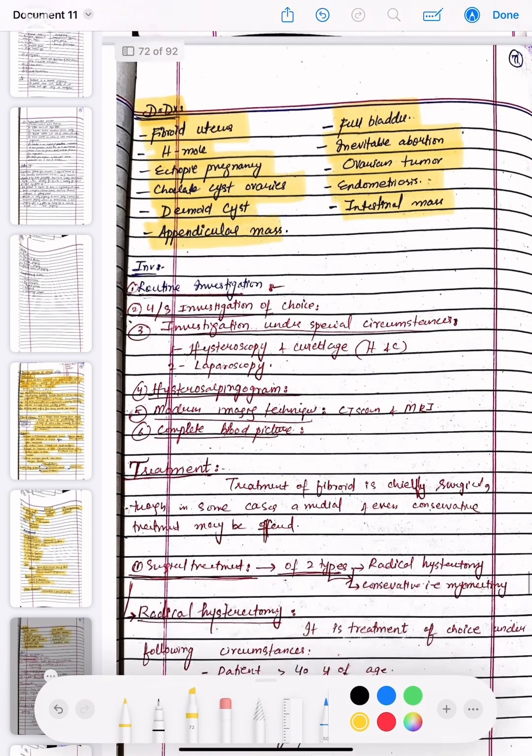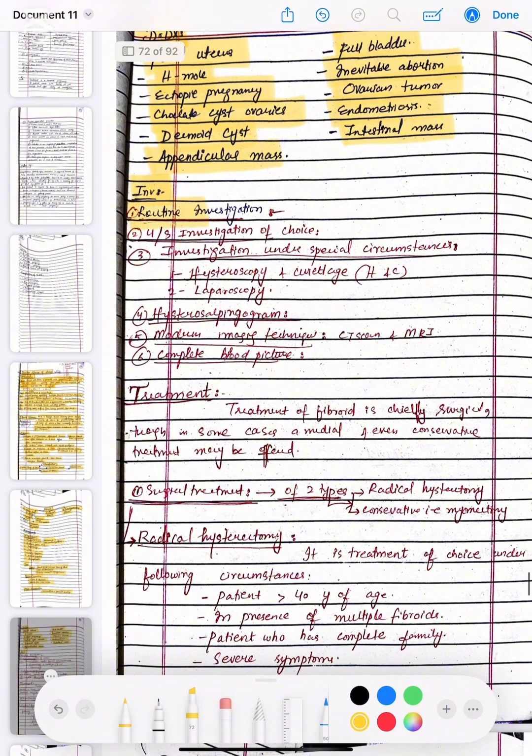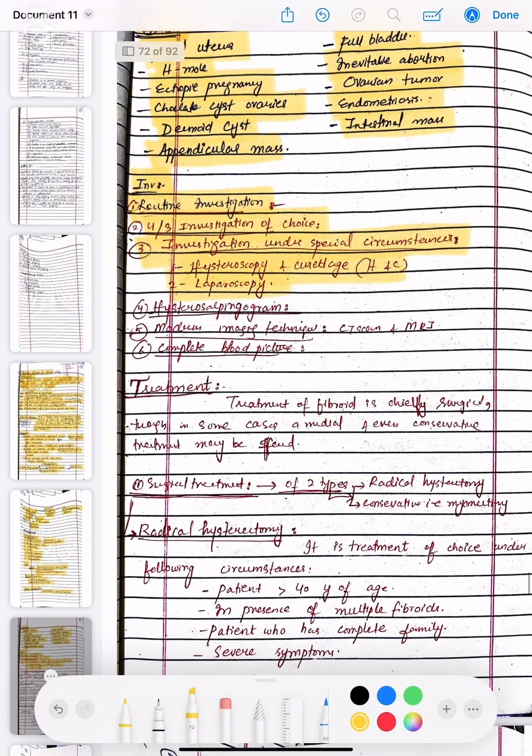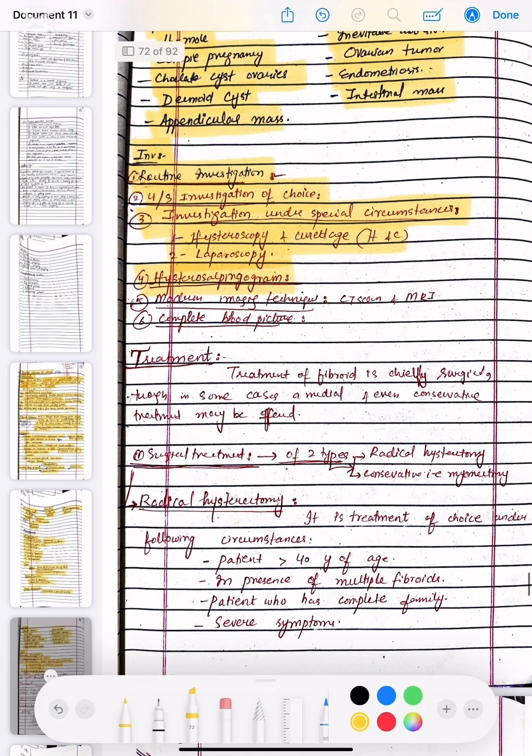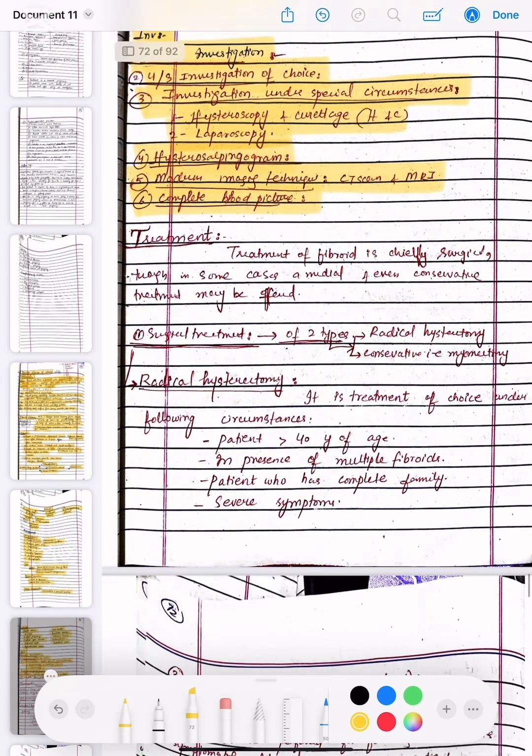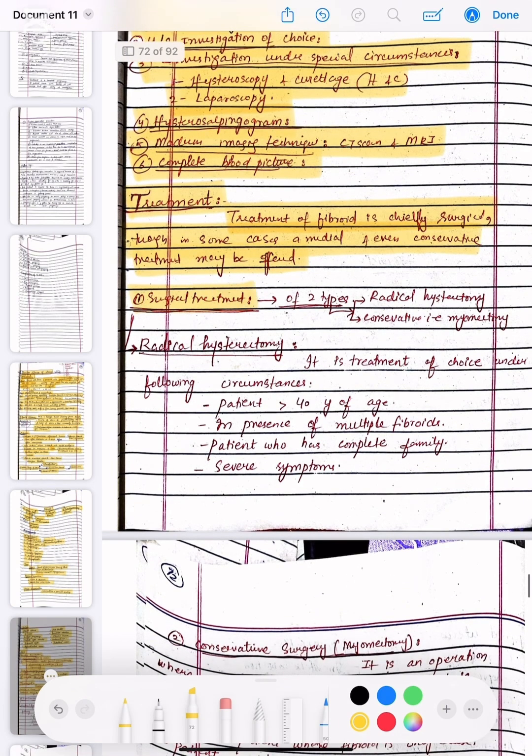The investigation options are routine investigations, with ultrasound the investigation of choice, then investigations under special circumstances, which are hysteroscopy and curettage and laparoscopy. Then hysterosalpingography is done and modern imaging techniques, which are CT scan and MRI, and a complete blood picture is taken. The treatment of fibroid is chiefly surgical, though in some cases a medical and even conservative treatment may be offered. The surgical treatments are of two types: radical, that is hysterectomy, and conservative, that is myomectomy.